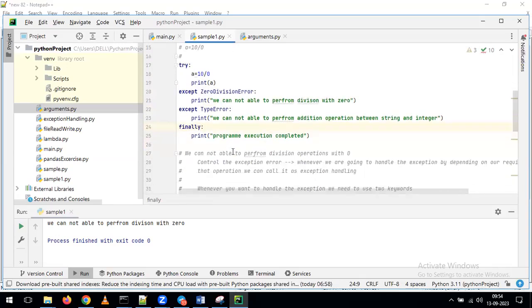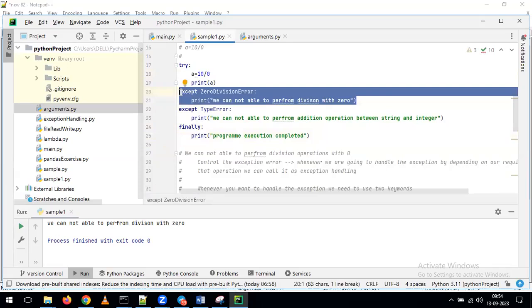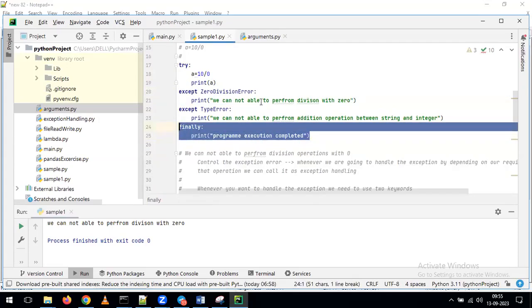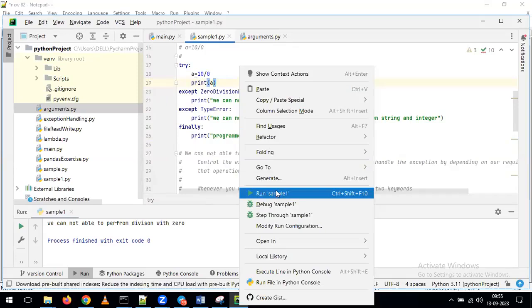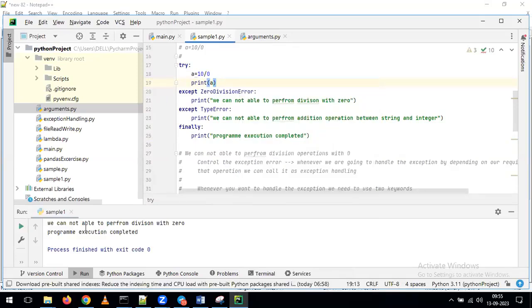Any guesses? 2 values. a equal to 10 by 0 is a kind of zero division error. For that reason, it is coming to this block. At the same time, by default, whether it gives the error or without giving the error, it is going to execute this line of the code, and with that, it is giving a total of 2 lines of output. See here. One is we cannot perform division with the zero. At the same time, it gives one more output called program execution is completed.